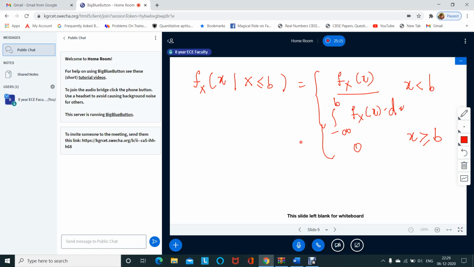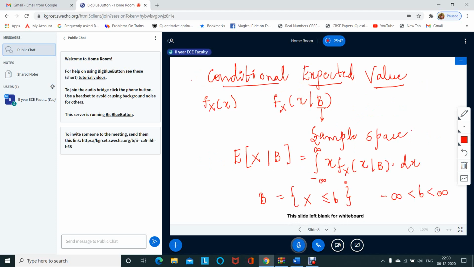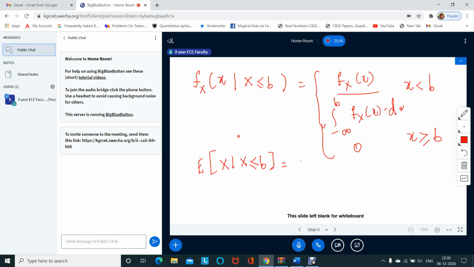If I substitute the same thing in the conditional expected value, expectation of x conditioned on x less than or equal to b, the upper limit will be the same, and I substitute x into fx of x.